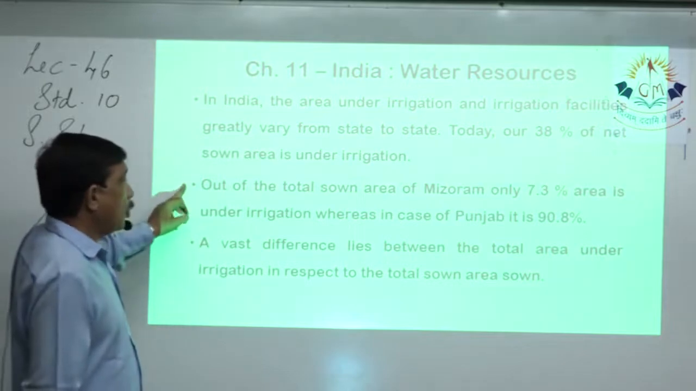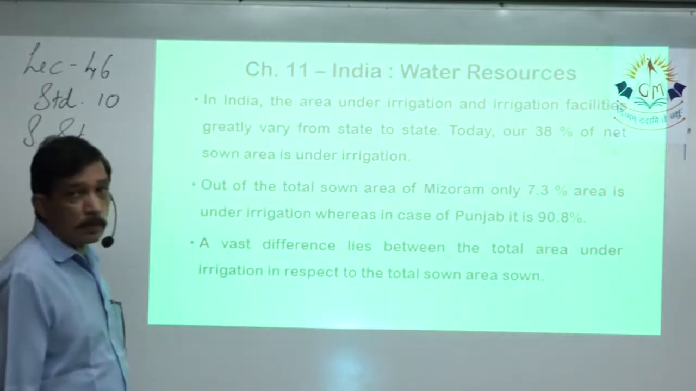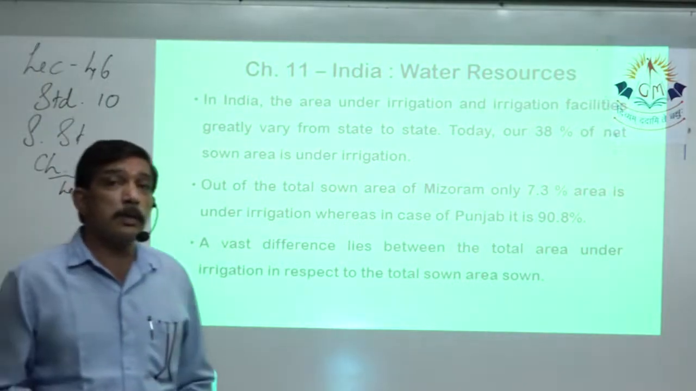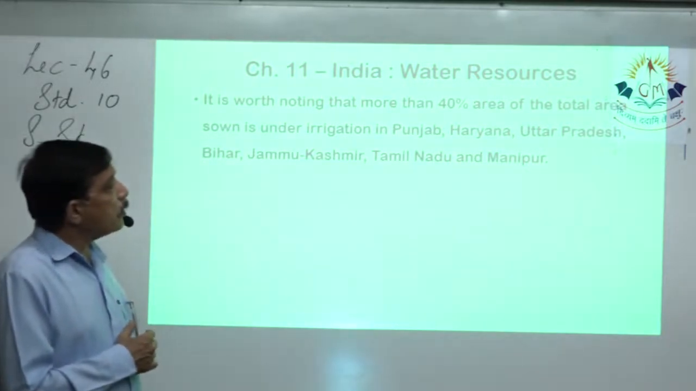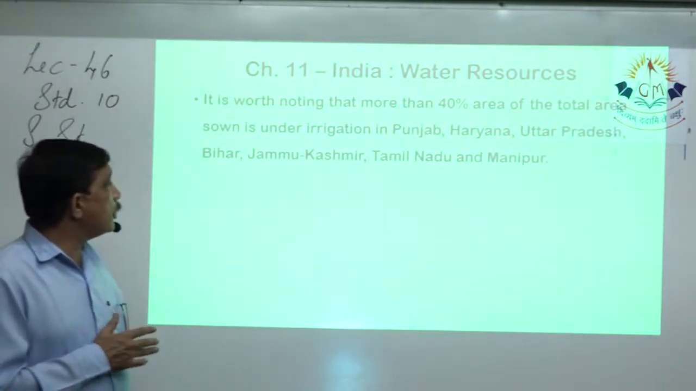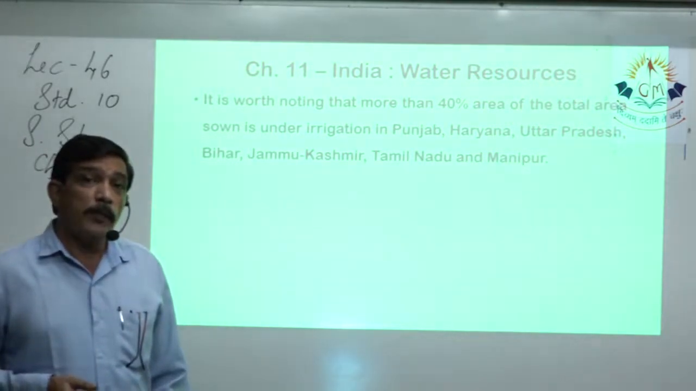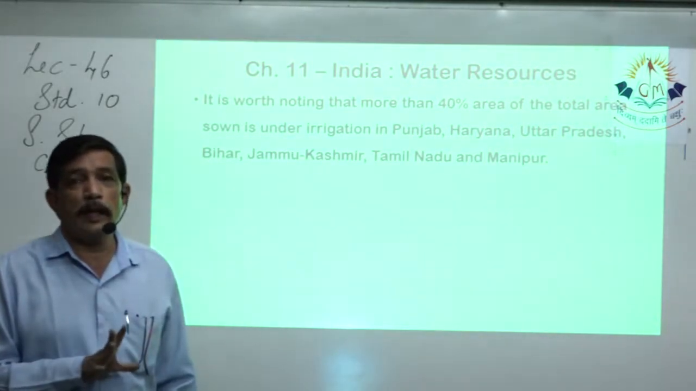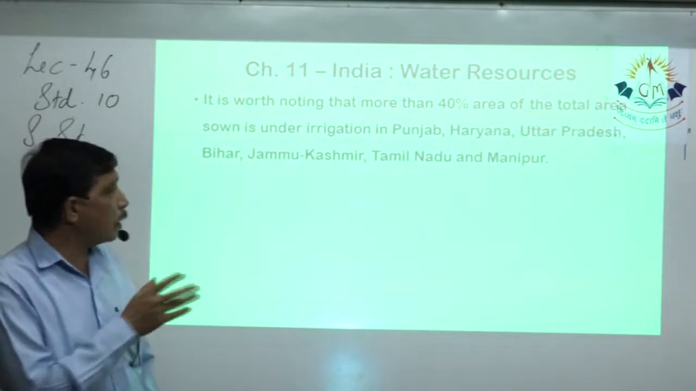As we can see, both of them are 100% in terms of sown area. In Mizoram, out of that only 7.3% is under irrigation, whereas in Punjab, out of that 100%, 90.8% is under irrigation. So it is worth noting that more than 40% of the total sown area is under irrigation in Punjab, Haryana, Uttar Pradesh, Bihar, Jammu Kashmir, Tamil Nadu and Manipur. Please remember the names of these states, where on average at least 40% of the net sown area is under irrigation, whether that is Tamil Nadu, Manipur, Jammu Kashmir, Bihar, whatever.